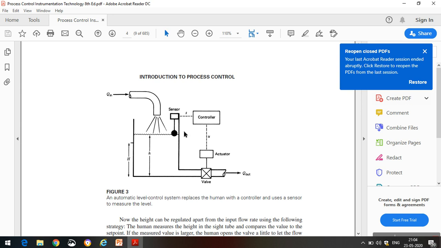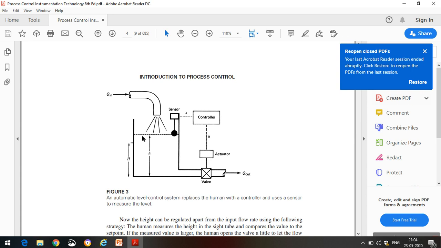So the output of the sensor is fed to the controller. This controller also takes the desired set point value. Both will be compared, and internally we have a comparator. That information is given to the controller. The controller will decide what type of action is to be taken by the next element in order to bring the variable to our desired set point.